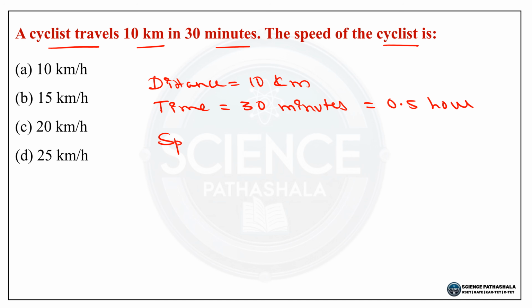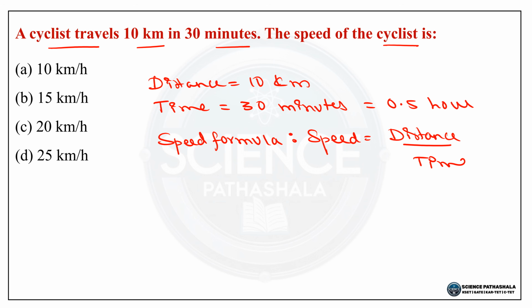So the speed formula: speed is equal to distance divided by time. Now speed is equal to 10 divided by 0.5, so that is 20 km per hour.